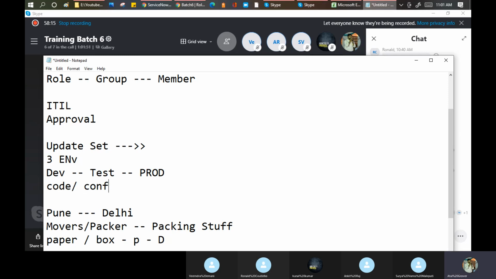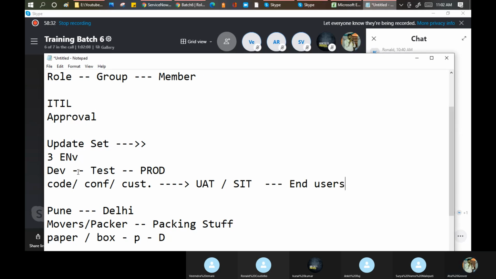All code, configuration, customization, everything will be done in this area. Testing team does all kinds of UAT, SIT in this, and production is for the end users. Now the question comes, if development does their work in the dev instance, how is this moved from dev to test?